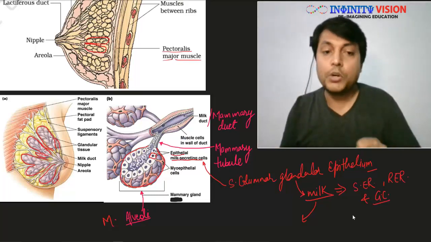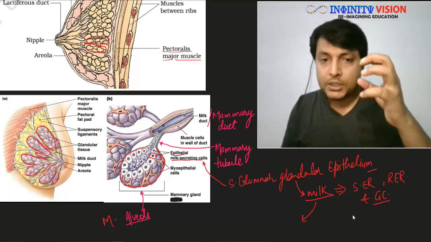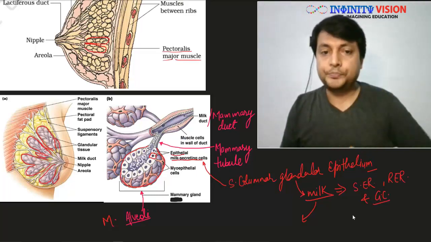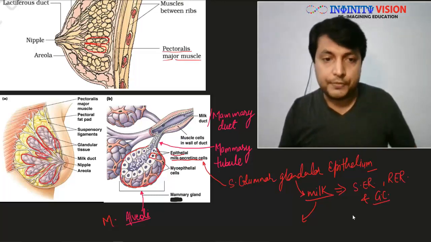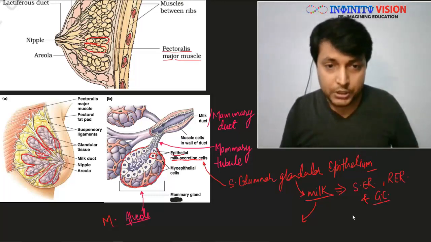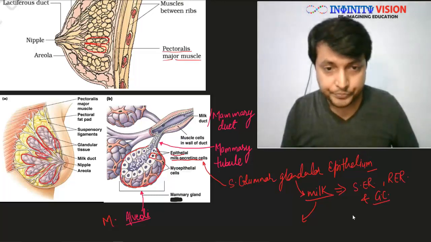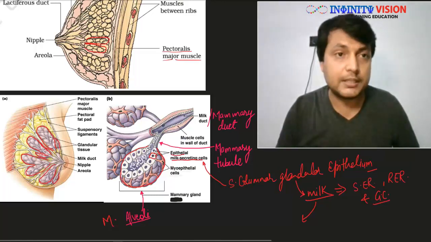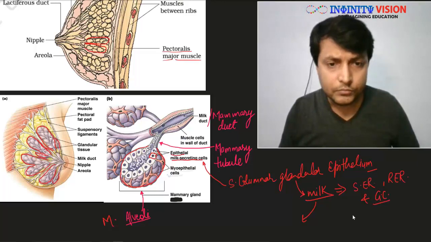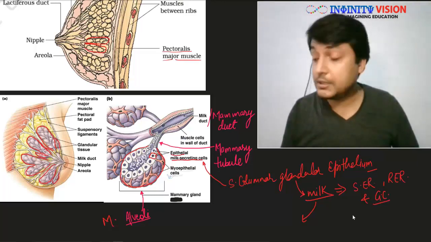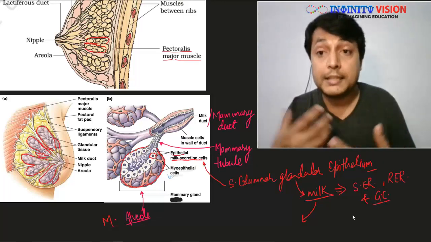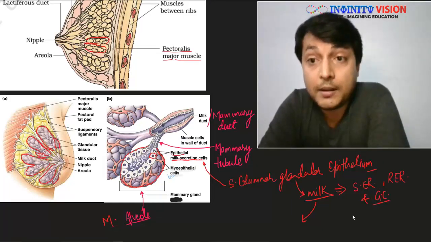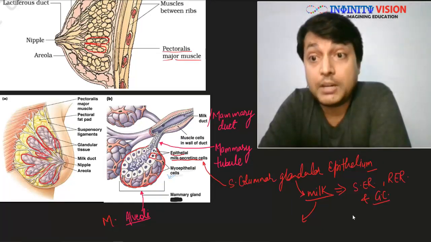Great. Now apart from these glandular cells, which are simple columnar, what we find is these myoepithelial cells. Can you see these myoepithelial cells? What is the function of these myoepithelial cells? Well, these myoepithelial cells are muscular cells, smooth muscle cells.